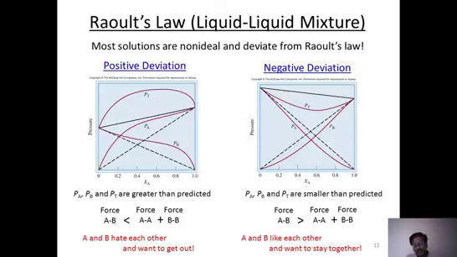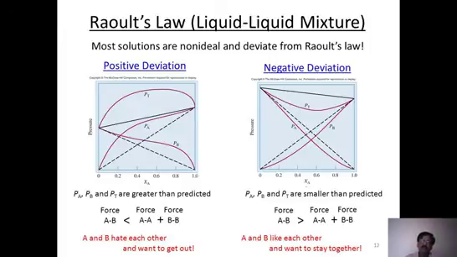Similarly, there are some cases where the values are less than expected, that is, below the expected value. If you take the total value, it comes like this, a downfall. The partial pressure of A is also down, and the partial pressure of B is also down. So the partial pressures of A and B are less than expected. Total pressure is also less than expected. This is called negative deviation.